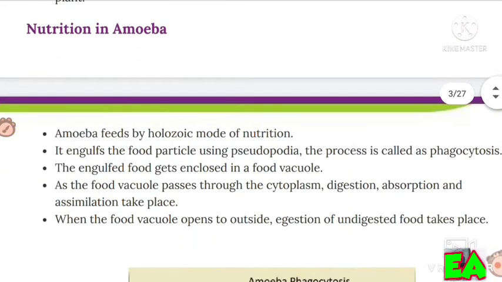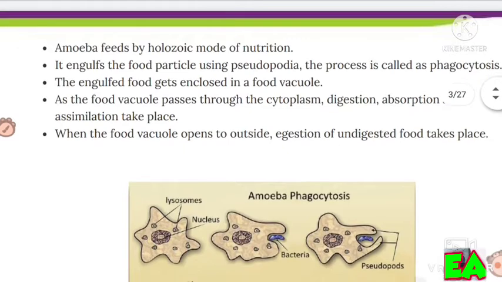Nutrition in amoeba. Amoeba feeds by holozoic mode of nutrition. It engulfs the food particle using pseudopodia. The process is called phagocytosis.